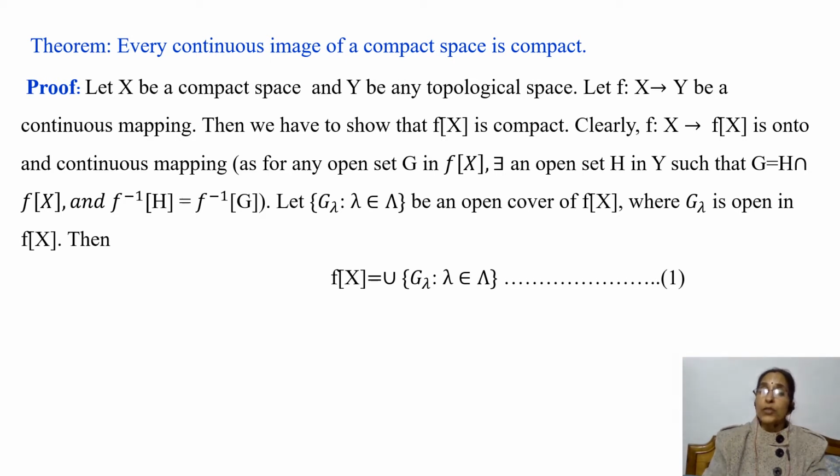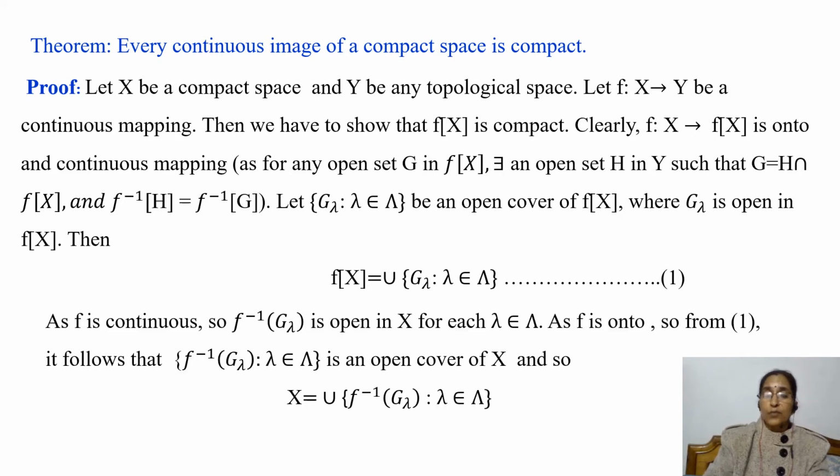We want to show that F of X is compact, so we take any open cover of F of X and show that that open cover has a finite subcover. So let G lambda, lambda belongs to capital Lambda, be an open cover of F of X, where G lambda is open in F of X. Then clearly F of X is equal to the union of G lambda, lambda belongs to capital Lambda. We mark it as 1.